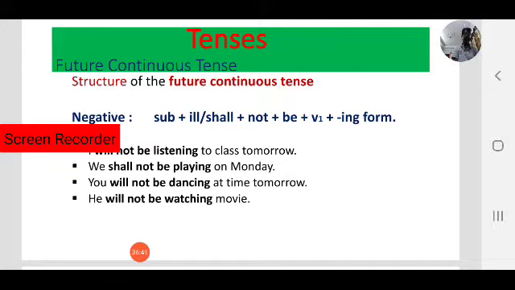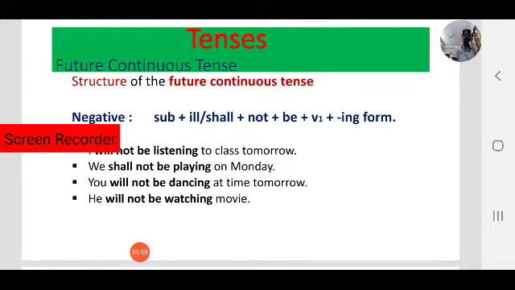Will not be or shall not be plus V plus ing form. V plus ing form is the present participle or V4. Will not be or shall not be plus V-ing form.